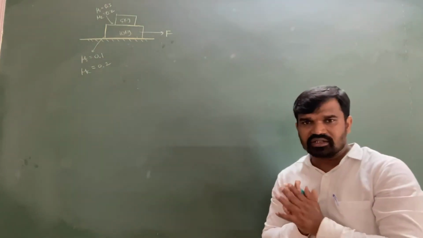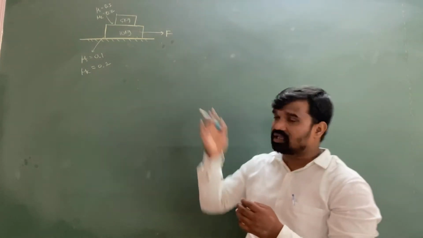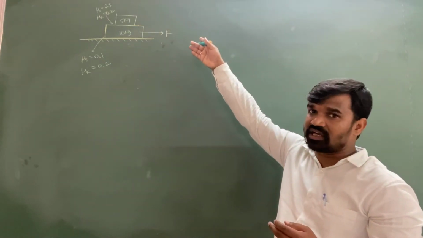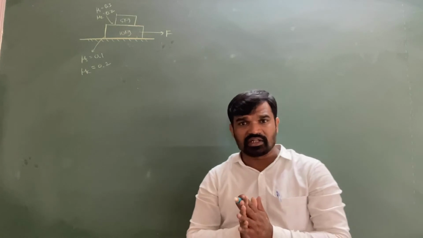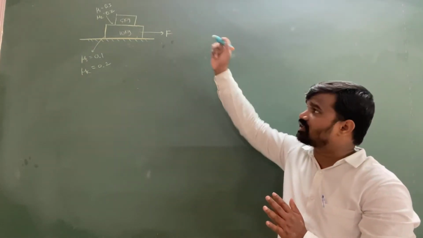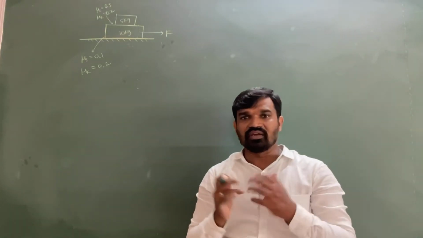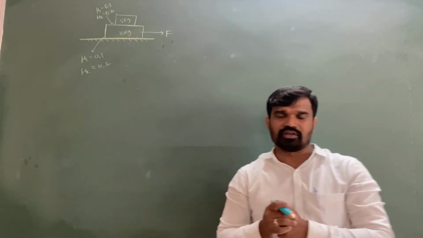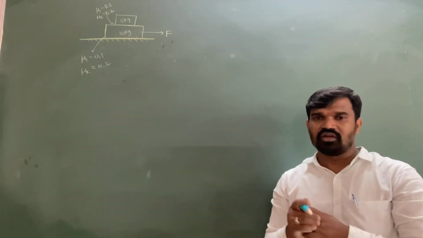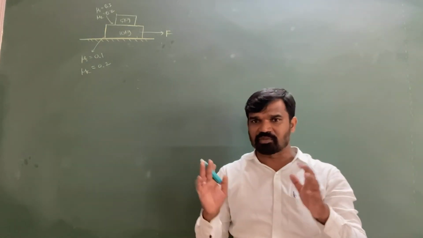After calculating the common acceleration, you are supposed to determine the static friction. The static friction is always less than the limiting friction. If the static friction you got is less than the limiting friction between the 10 kg and 5 kg blocks, then the given system is having common acceleration. Otherwise, the given system is having different acceleration. Those different accelerations need to be calculated by taking the corresponding FBD.